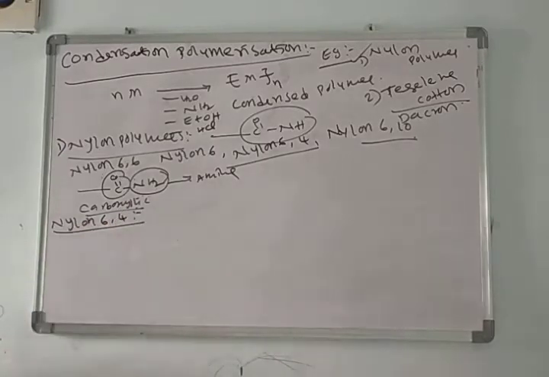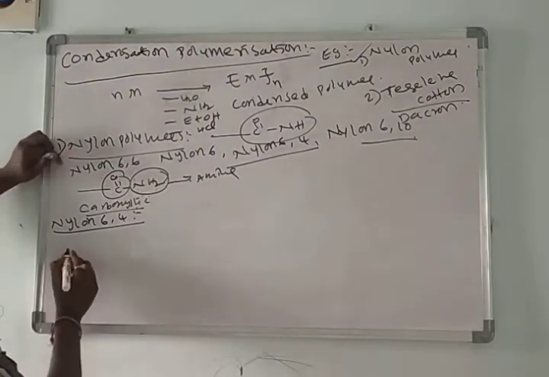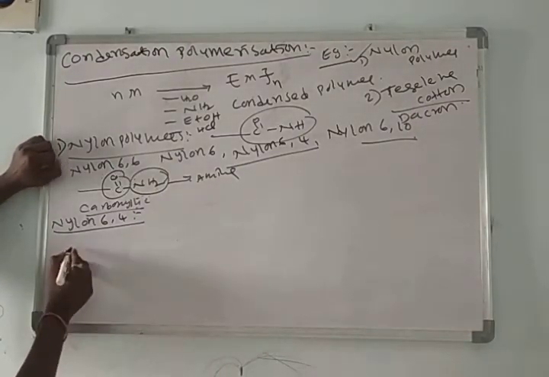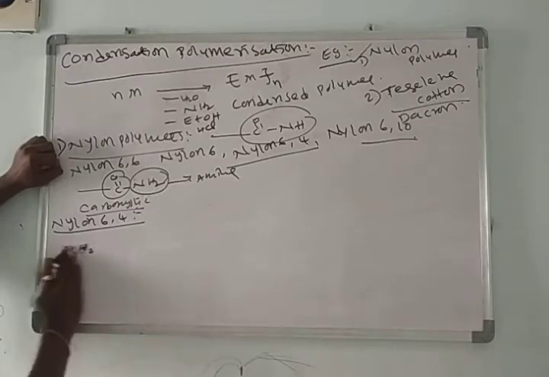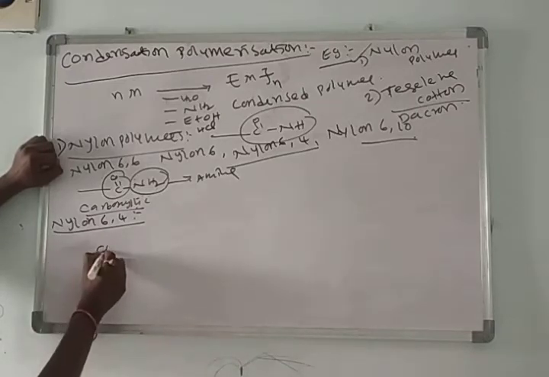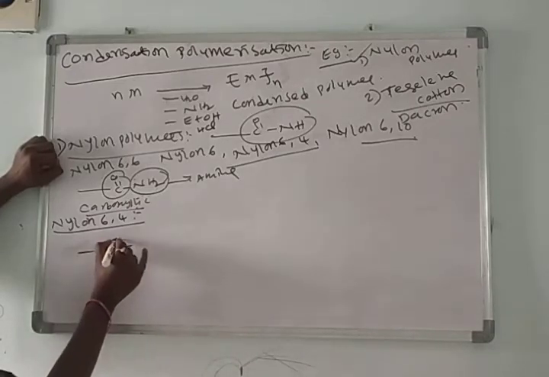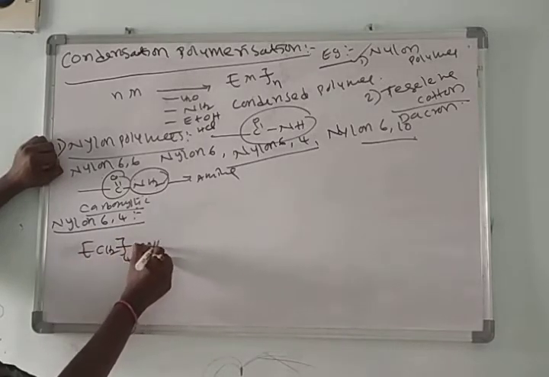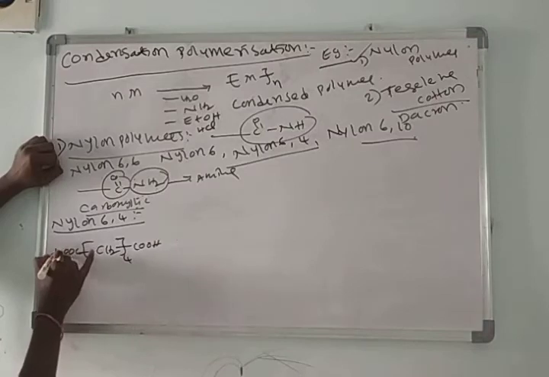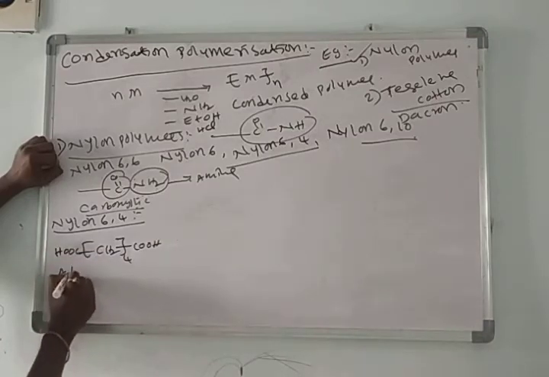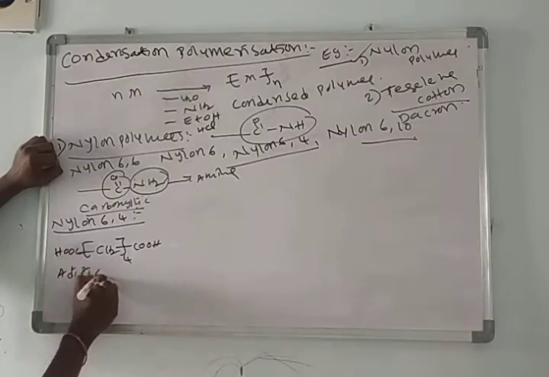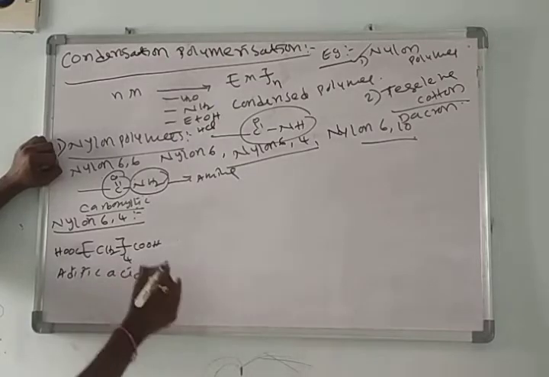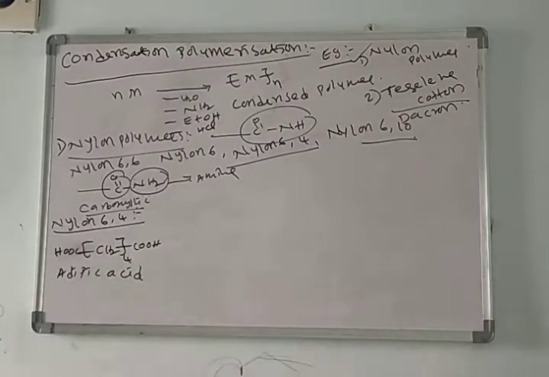What is 6 and what is 4? We'll discuss in continuation. Here I am taking adipic acid. This is the adipic acid, a 6 carbon containing dicarboxylic acid.